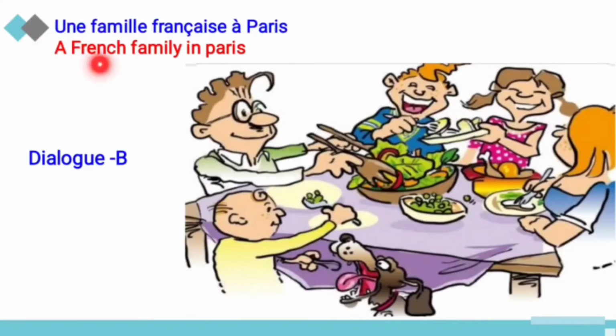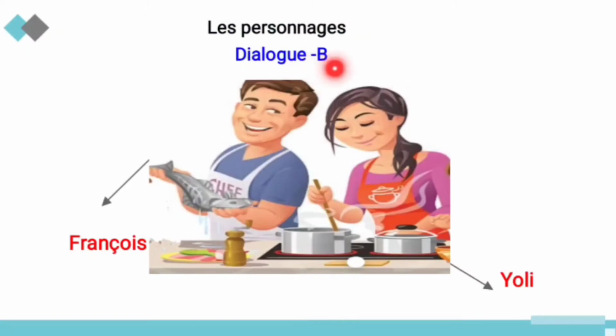Let us move to the dialogue B. Une famille française à Paris, that is a French family in Paris. And see, this image refers to the French family. And les personnages, that is characters in dialogue B: Françoise et Yoli.